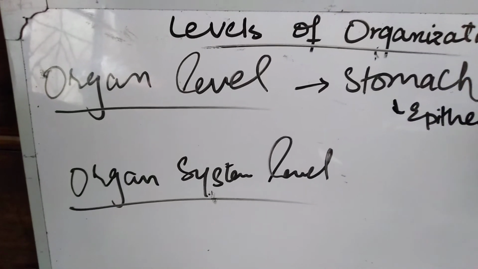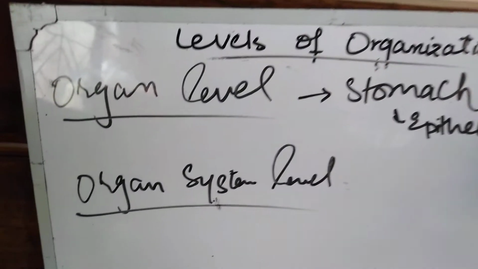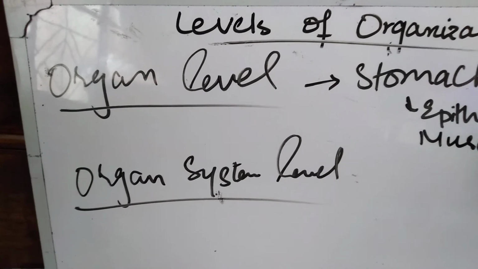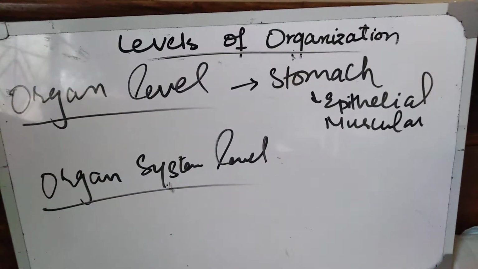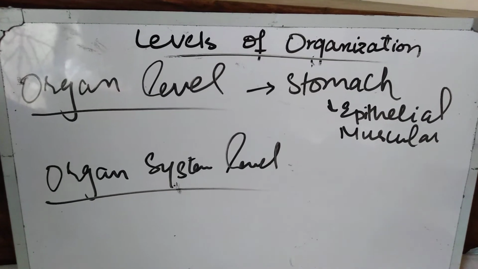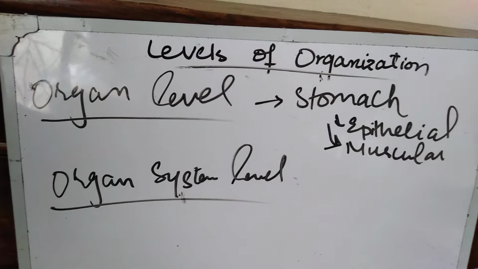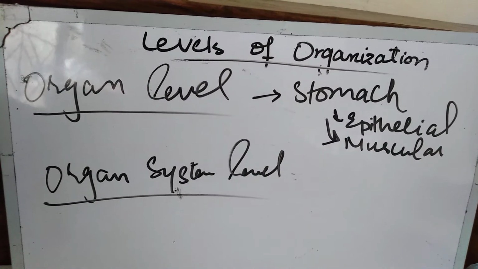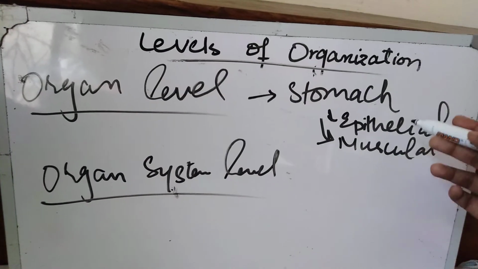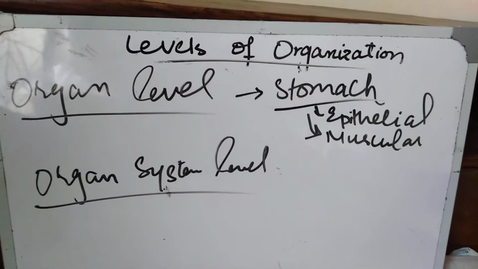Epithelial or glandular tissues, they secrete gastric juice. Okay, number one is epithelial and number two is muscular. Epithelial tissues secrete gastric juice for the digestion of food, while muscular tissues perform contraction of stomach walls for the grinding of food. It means both tissues work together to perform the function of an organ, which is the stomach.